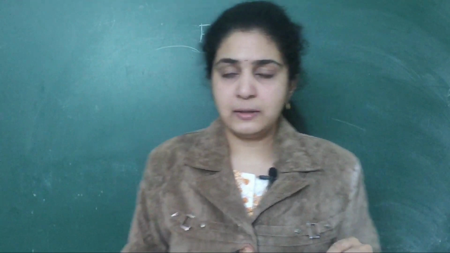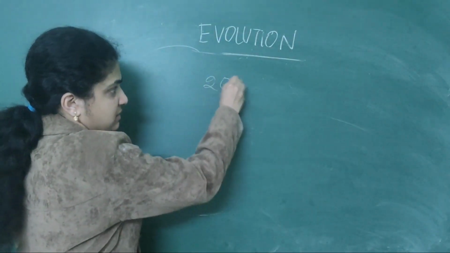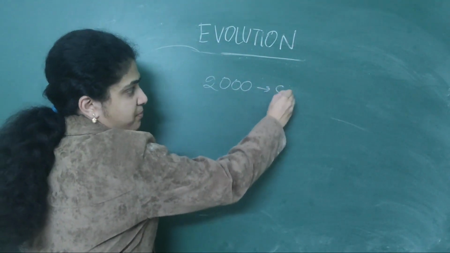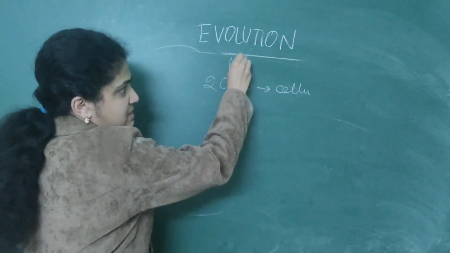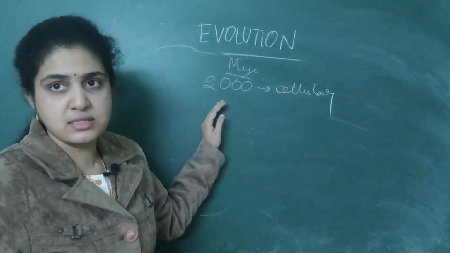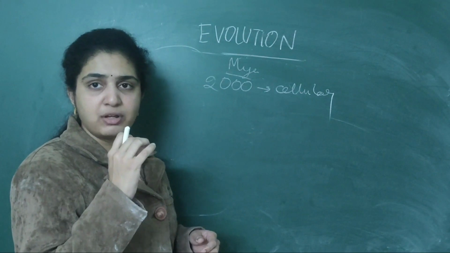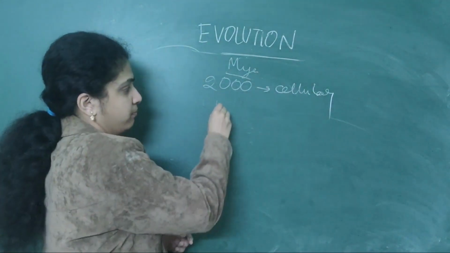First, the approximate origin of man. Around 2000 million years ago, cellular forms came into existence. These are MYA, which means million years ago. Write this flowchart, and in the last minute when you need it, just read and go.